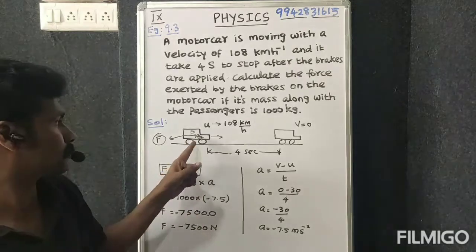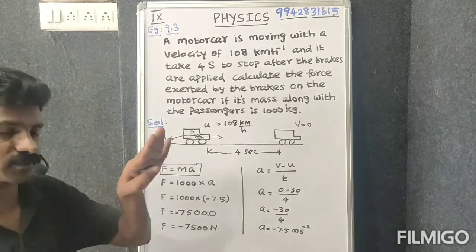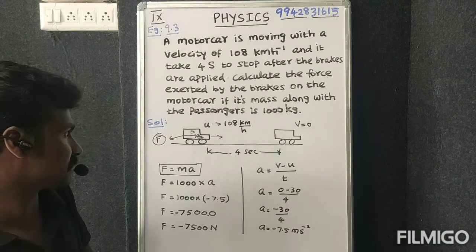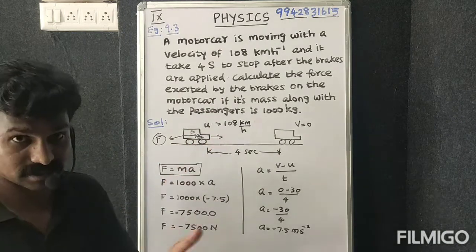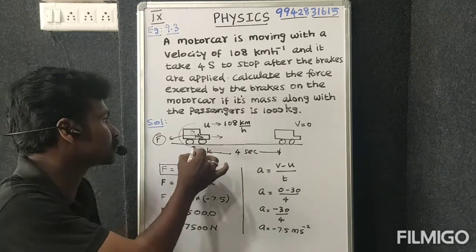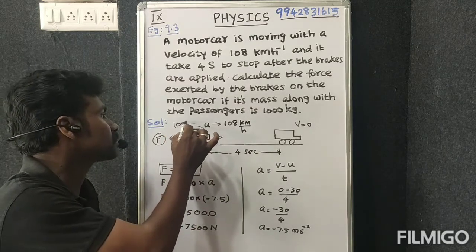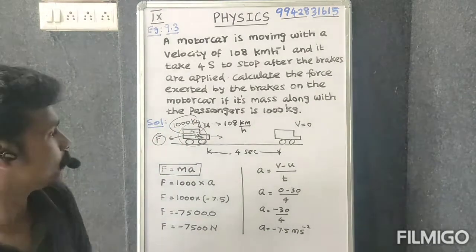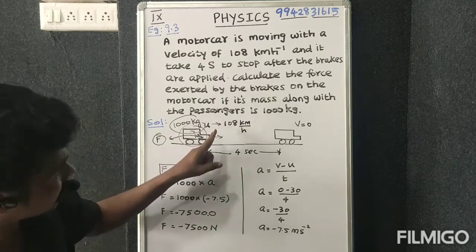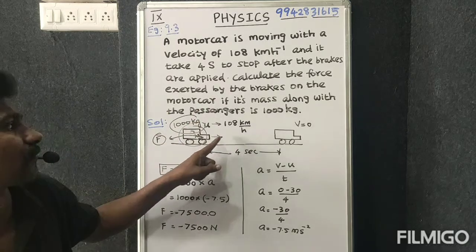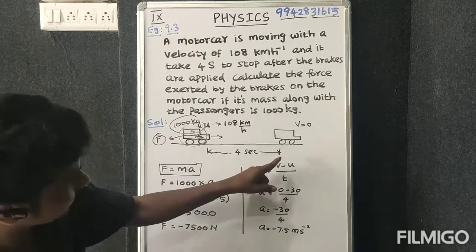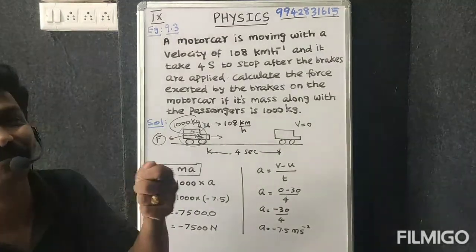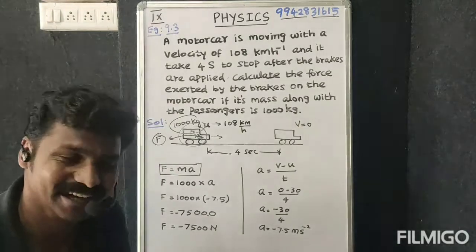How much force is applied, if its mass including the passengers, the total mass of the car, is 1000 kilogram? That means the real car only. So the 1000 kilogram car is traveling with a velocity of 108 km per hour. While we apply the brake, after 4 seconds it is going to stop. So how much force is applied? You understand the question?